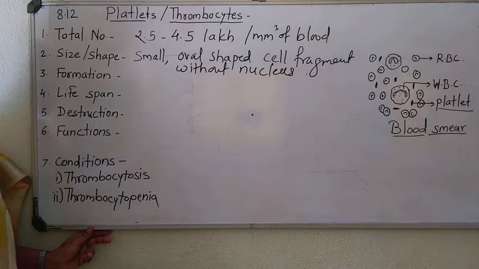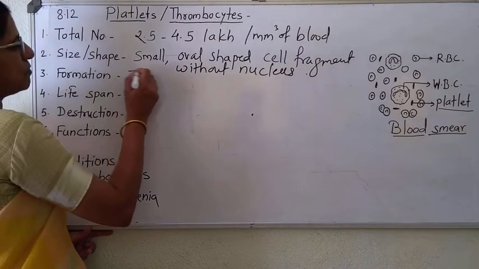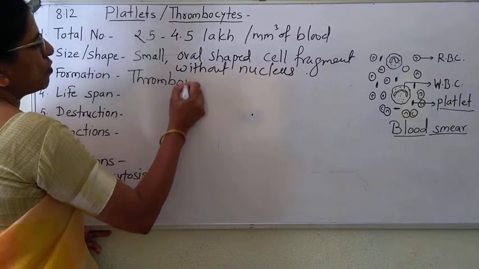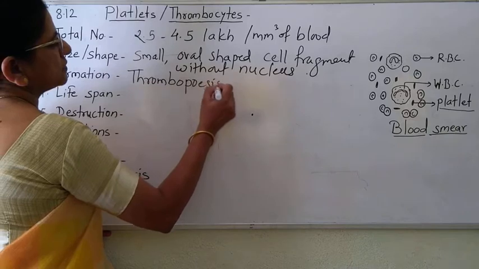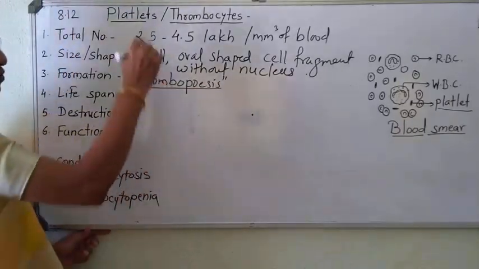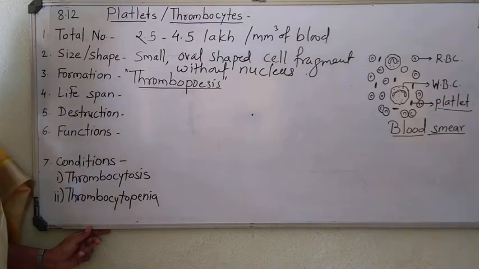Then the formation of thrombocyte is known as thrombopoiesis. Again remember this word. Thrombo means thrombocyte and poiesis means formation or generation. So formation of thrombocyte is known as thrombopoiesis.